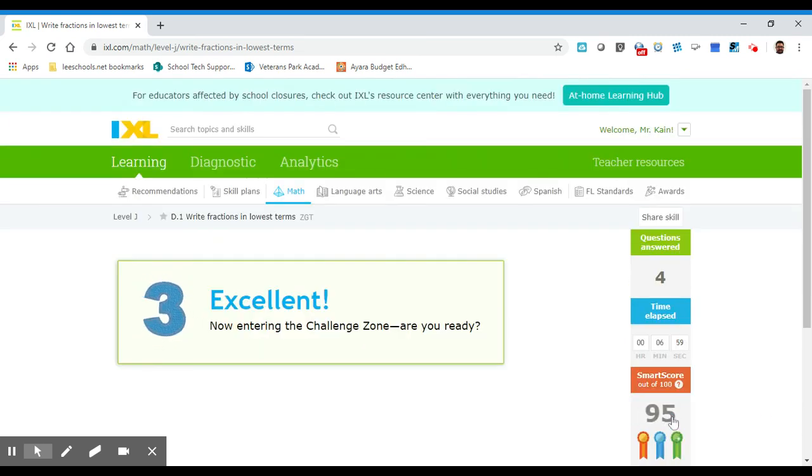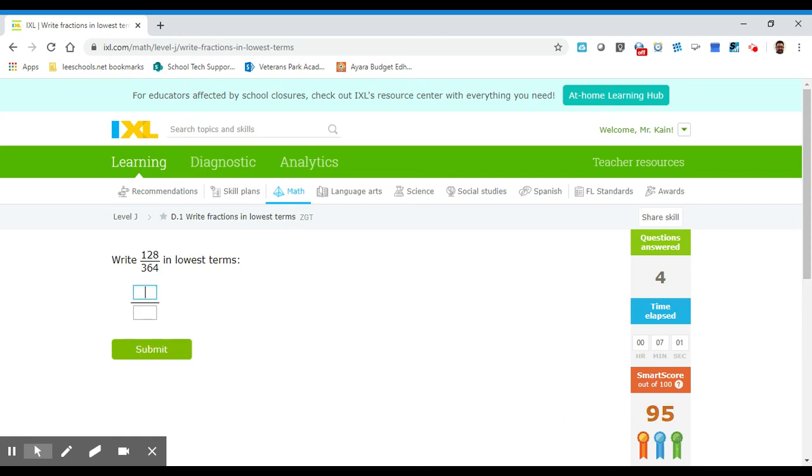We're going to use the same process. We're at 95 for a smart score. So this is where the rubber really meets the road here. We're dealing with some real tough numbers like 128 and 364. So this is where your divisibility rules are really going to come into play. One thing you can do, and I really recommend this, when you have big numbers like this, if they're both even, you can use 2 to make the numbers smaller. So I'm going to do that because it's a way to simplify this a little bit.